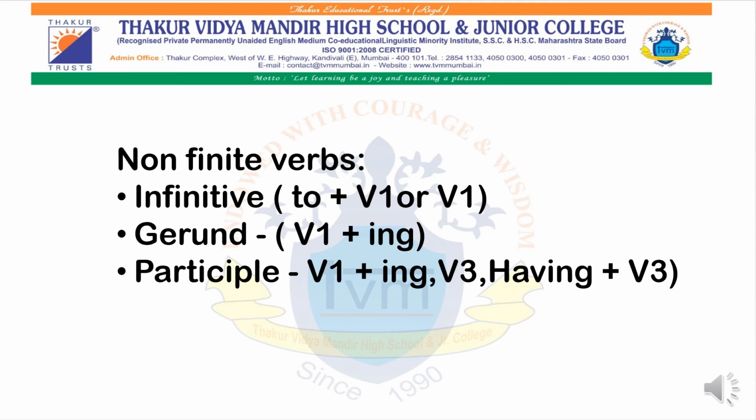Then we have gerund, which uses verb first form plus ing, and participle, which uses verb first form plus ing for the present, verb third form for the past, and having plus verb third form. We will see that in detail in the next video. Today we shall concentrate more on infinitives, whereas the rest we will be studying in the next video.